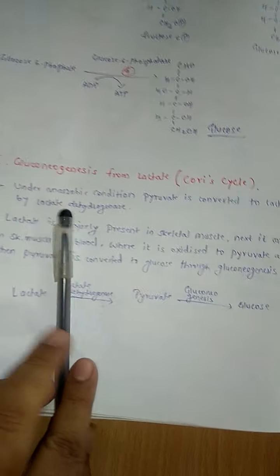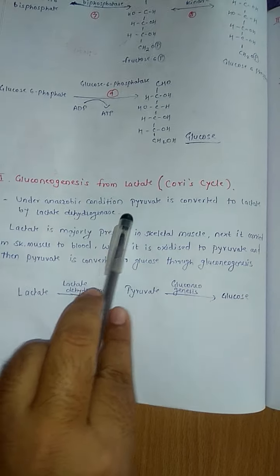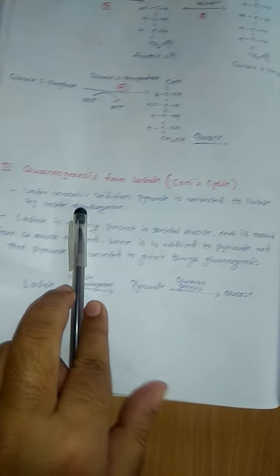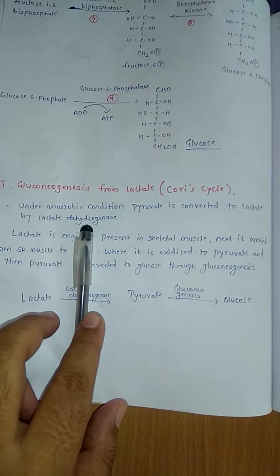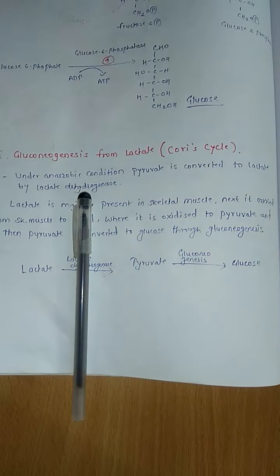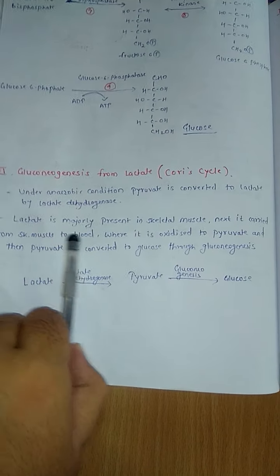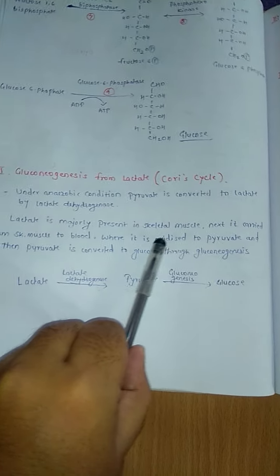Okay, now next, gluconeogenesis from lactate. Under anaerobic conditions, pyruvate is converted to lactate by lactate dehydrogenase. Now lactate is majorly present in skeletal muscle.